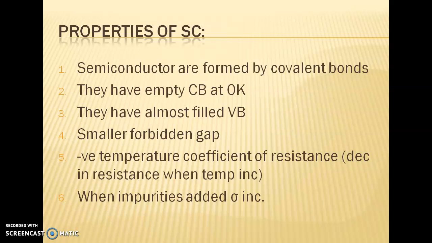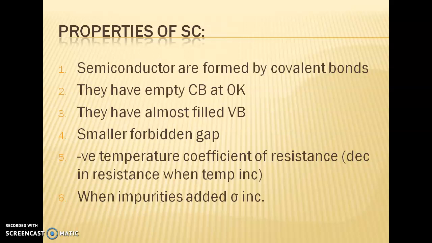They have an empty conduction band at 0 Kelvin. At 0 Kelvin there is no conduction, so the conduction band is empty, and they have an almost filled valence band. So for a semiconductor, the conduction band at 0 Kelvin is empty, it has an almost filled valence band, and the forbidden gap is very small. For metal, the bands overlap with each other. For an insulator, the forbidden gap or energy gap is very high. But for a semiconductor, the forbidden gap is very small, so that we are able to alter it by changing the temperature.